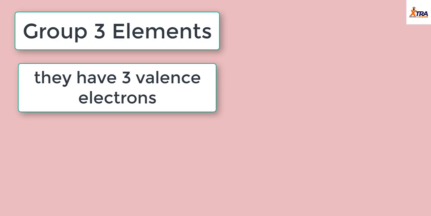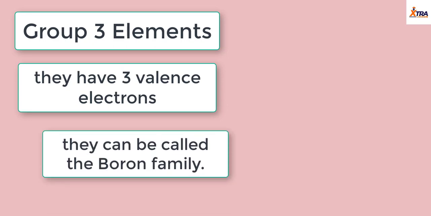Now, group 3 elements have 3 valence electrons, and as a result, we put them in group 3. Now, if we don't want to call them the group 3 elements, what other name can we give to them? We can call them the boron family. And why are they called the boron family? They're called the boron family because boron is the first member of the group.